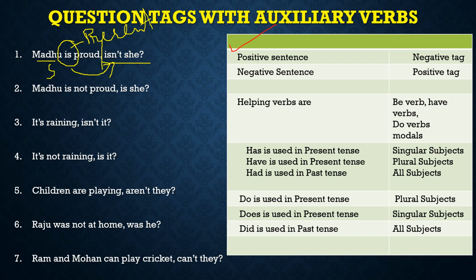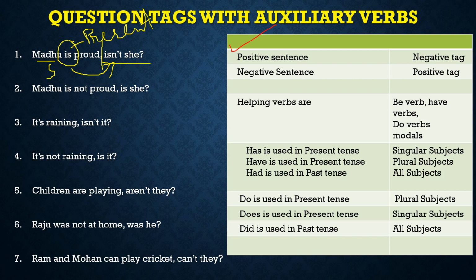One more thing that is not written somewhere: in a question tag, if you are writing any negative question tag, always a contraction form will be there. Okay, for not, you are not going to write is not. No, it will be the contracted form. So I have written isn't she. Alright, it is for negative only.